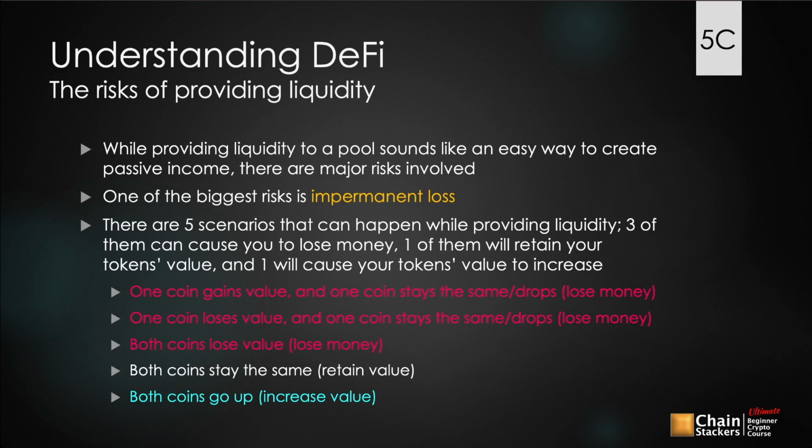And one way of mitigating the risk of impermanent loss is by using a stablecoin pair. Now with stablecoin pairs, you won't generate as much yield from it, but you will greatly mitigate the impermanent loss because stablecoins stay at the same value. They can't increase or decrease. So when you take your tokens out, even if a lot of people dump one of the tokens in there and take the other one out, you're still going to have the same value because you're still going to have that $1 peg of whatever tokens that you put in.